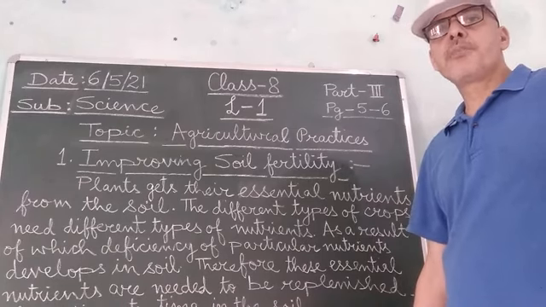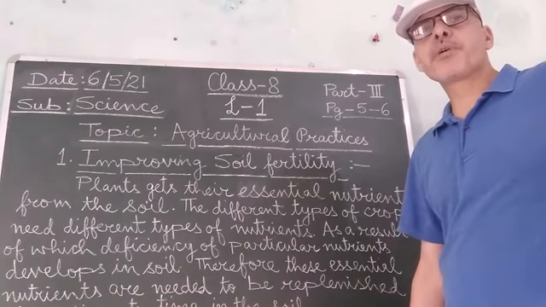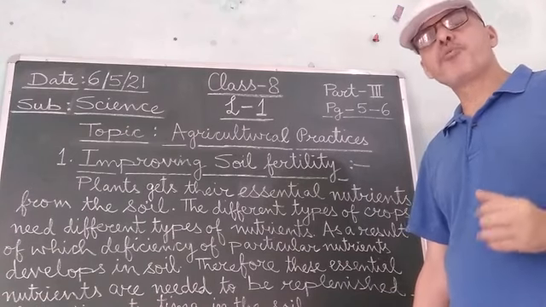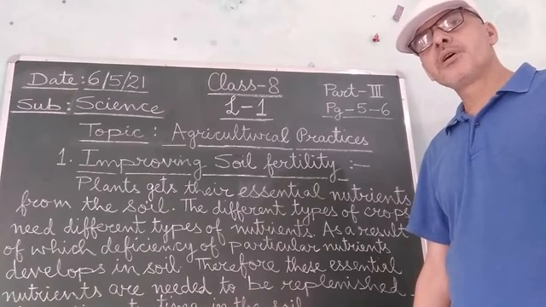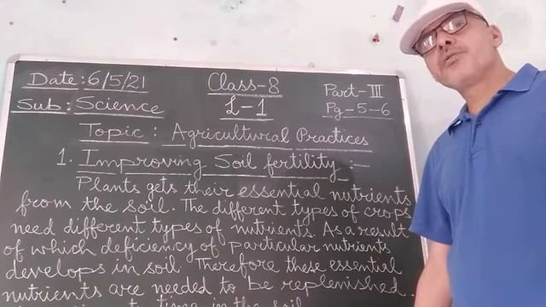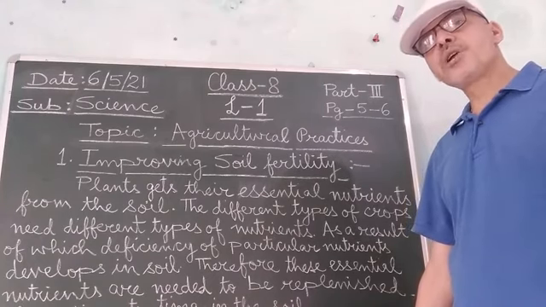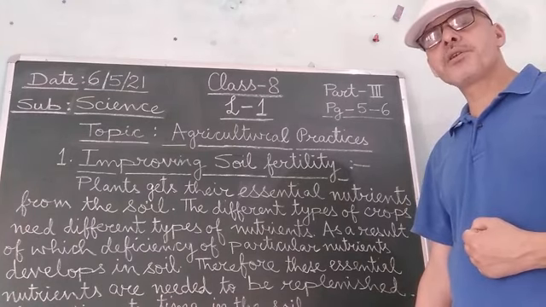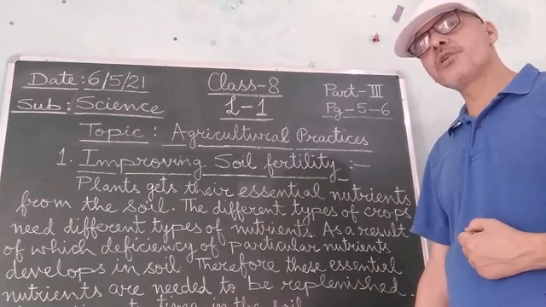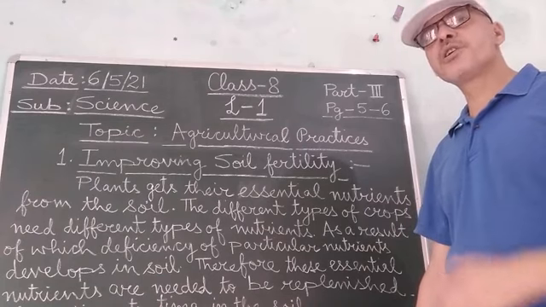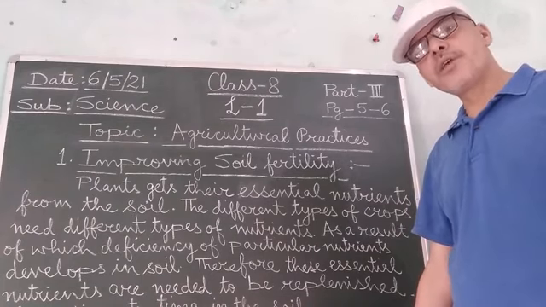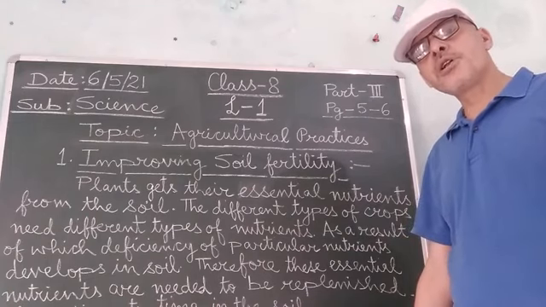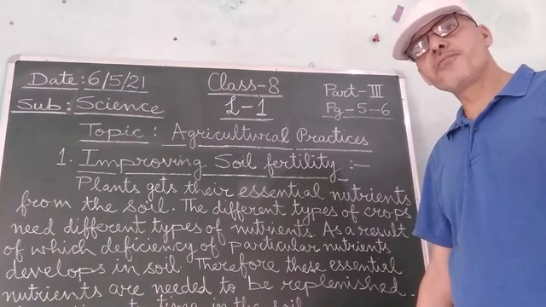And when the plant waste and dead remains of plants, as well as those of animals, are decomposed by the help of soil microorganisms, then as a result of their decomposition, the essential nutrients which are present in the waste material of the plants and animals get released into the soil and thereby help in replenishing or improving the fertility of the soil.